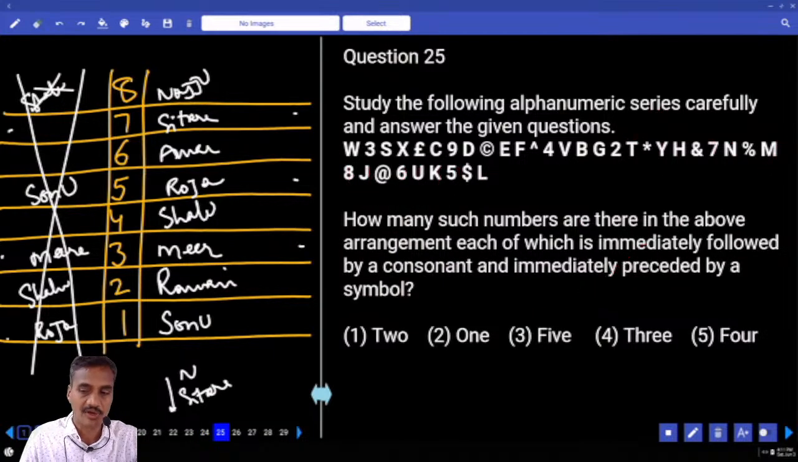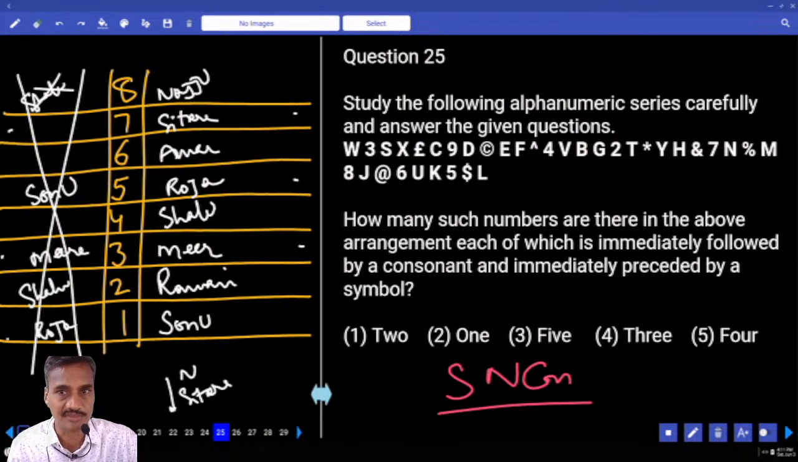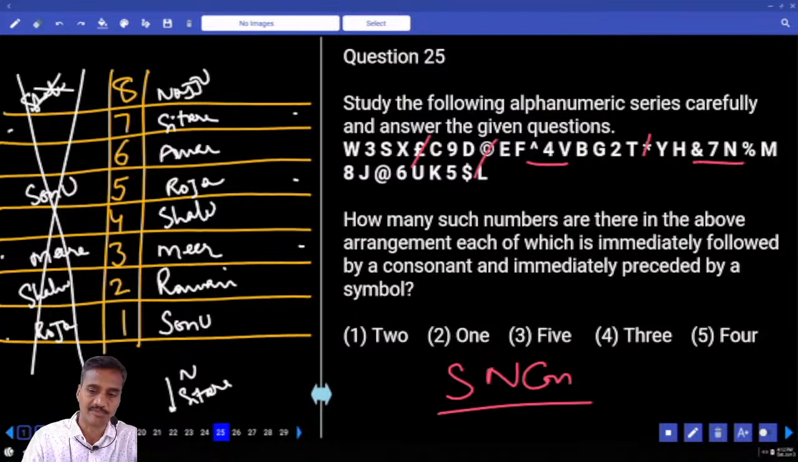Then 25. How many such numbers are there? Now the question is about what? A number. How many such numbers are there, each of which is immediately followed by a consonant and immediately preceded by a symbol. The sequence must be symbol, number and a consonant. Symbol, number and a consonant. Now this is a symbol not followed by a number. Symbol, number and a consonant. And next one, symbol, number and a consonant. Then symbol, number but not a consonant. And how many are there? Only two. Choice one, question number 25.